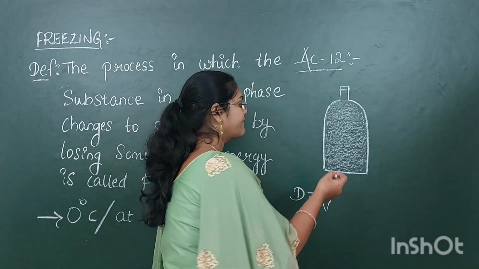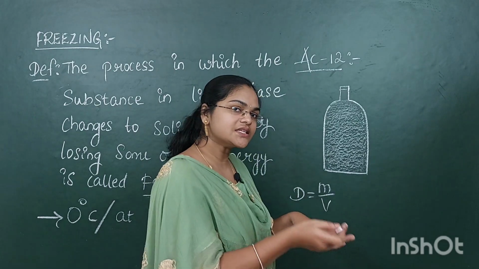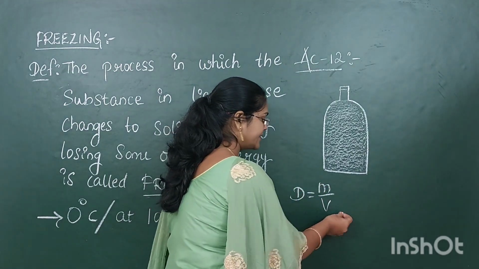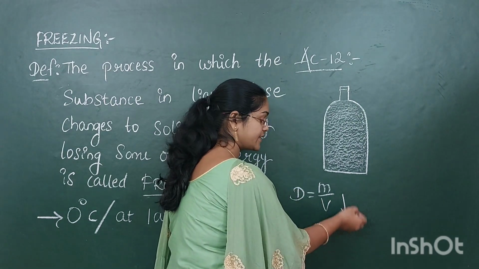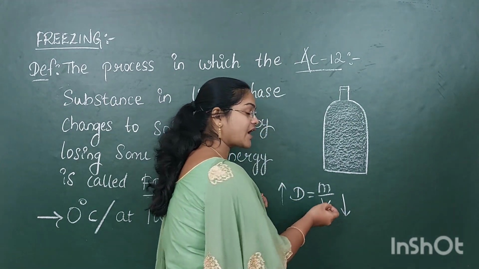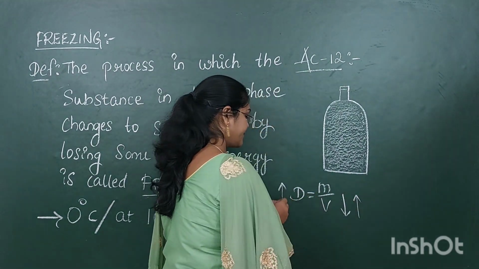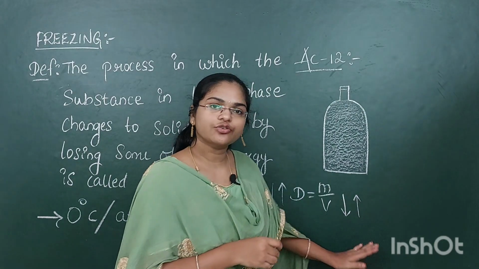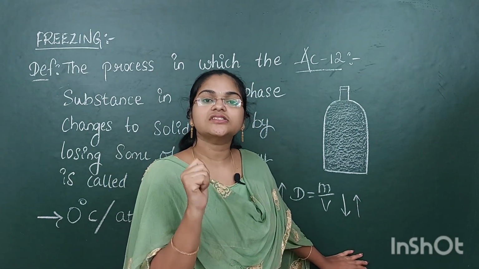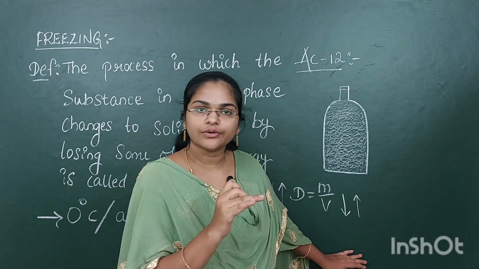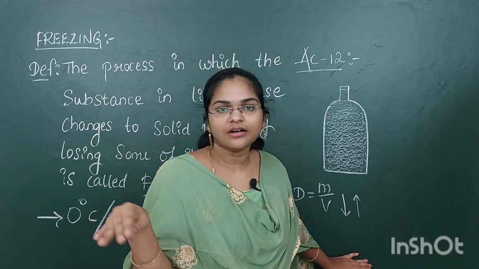So when ice cubes have more volume, density is less. For water, the volume is less, so its density is more. But ice cubes have more volume when compared to the water, so their density will be less. That's why ice cubes float on the water.